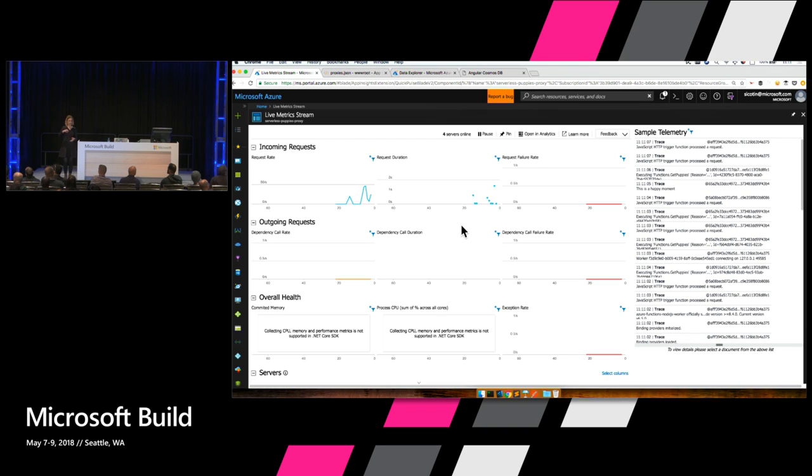And we can also monitor things like how long the request takes. We can see outliers, like some requests have taken a few milliseconds, but then we also have a few requests that have taken longer, and we can see that on the screen. The sample telemetry panel will also allow us to see some of the errors that we might have in our functions. So this is a very powerful window.